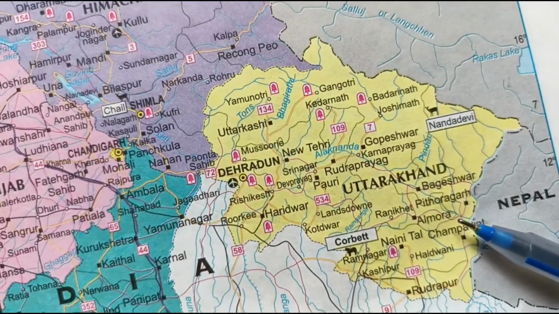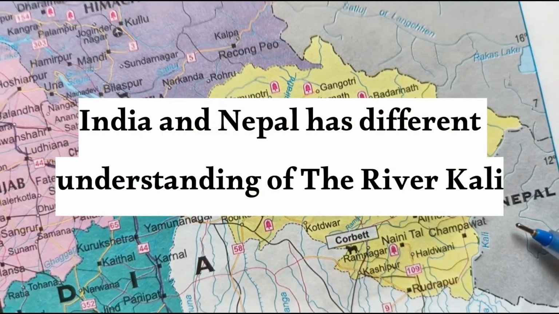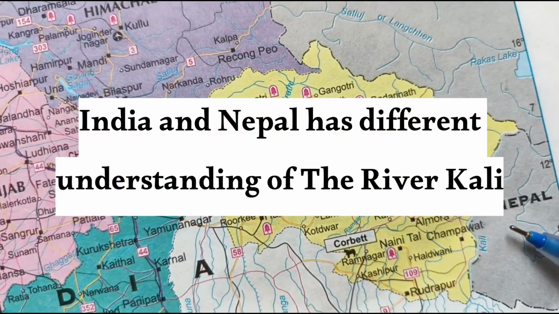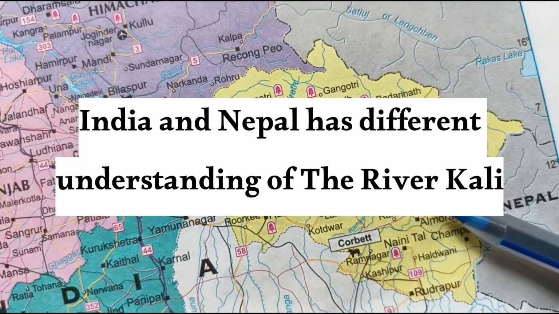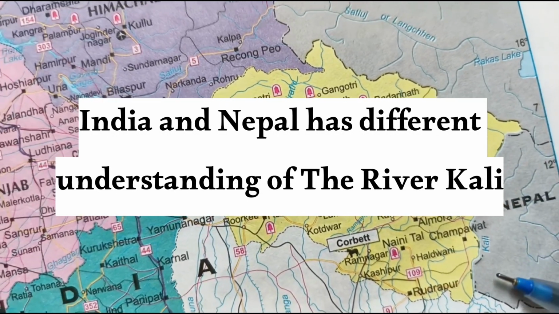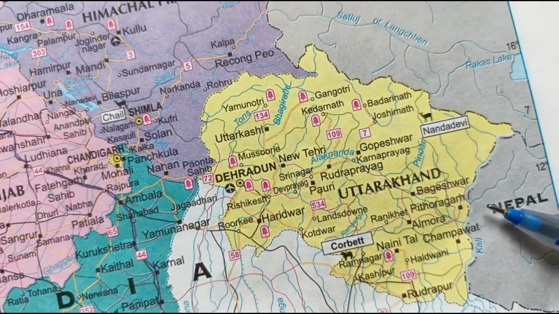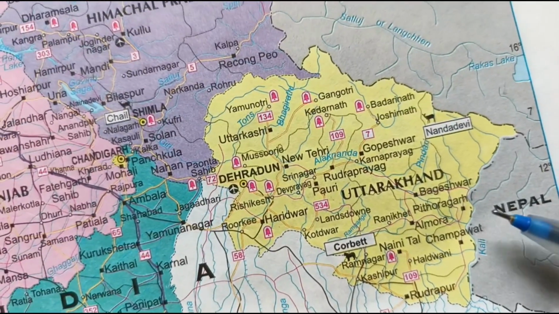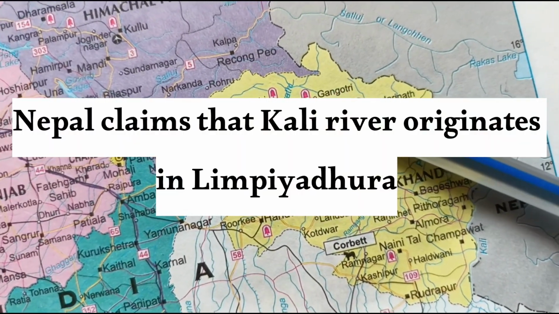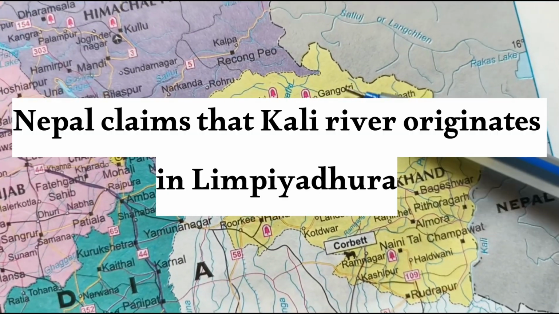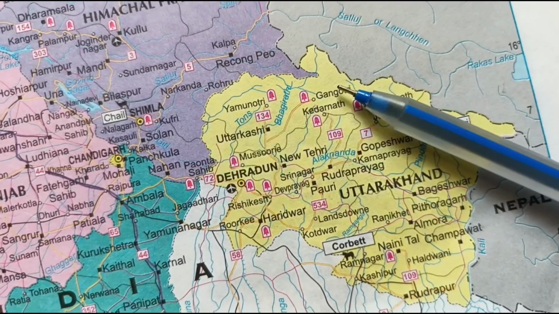But both India and Nepal have their own versions of this treaty. According to India, this river, which is seen here, should serve as the boundary, but Nepal says this river originates somewhere here in this region, known as Limpiadhura.